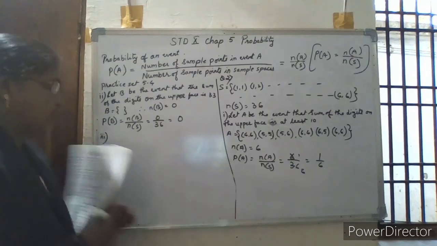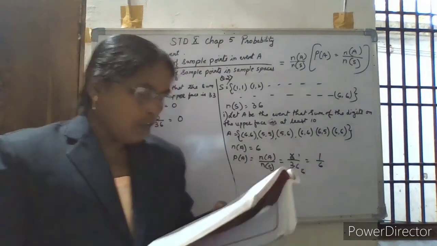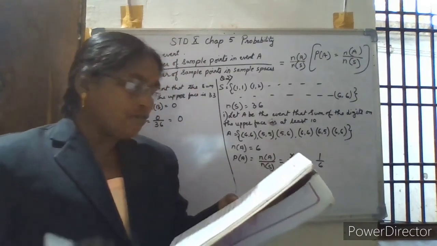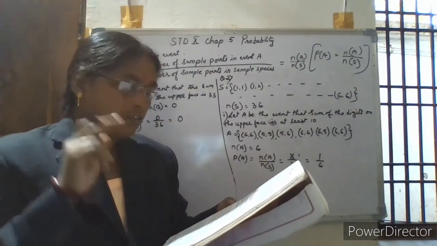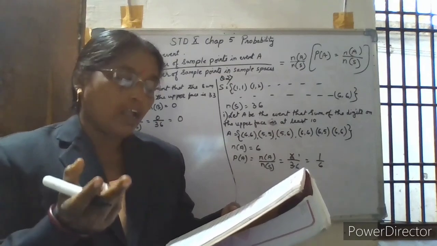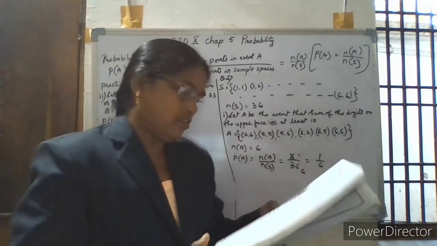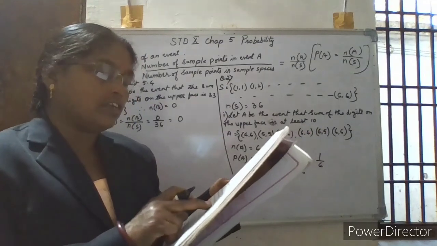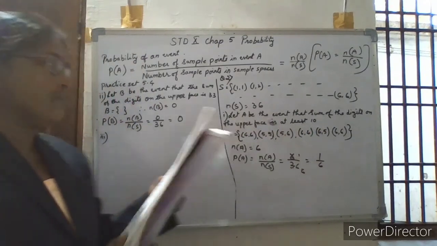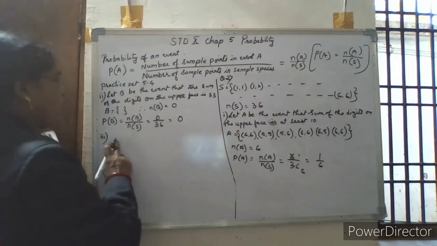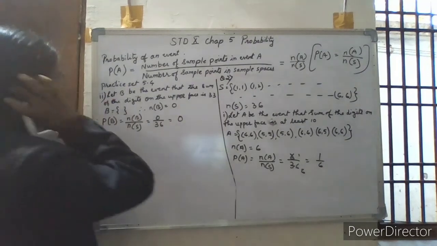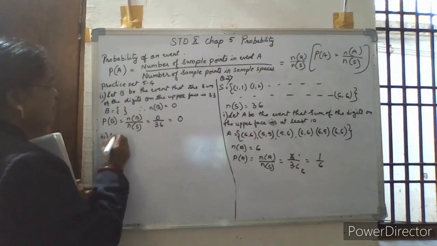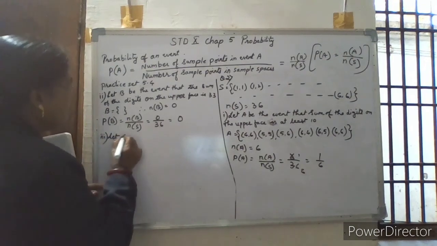It is given that the digit on the first dice is greater than the digit on the second dice. So the digit on the first dice is greater than the digit on the second dice. So for 1 1 here every time it will be smaller, and the first digit is smaller only. So here we can take, let C be the event that